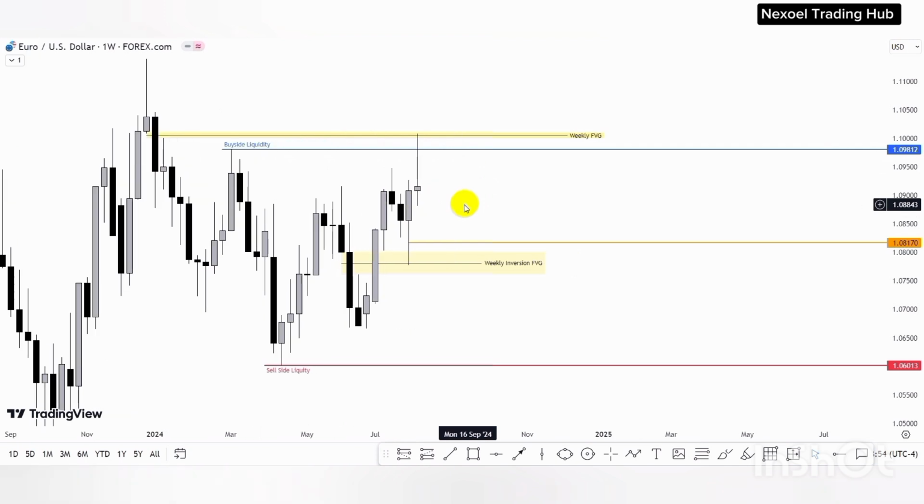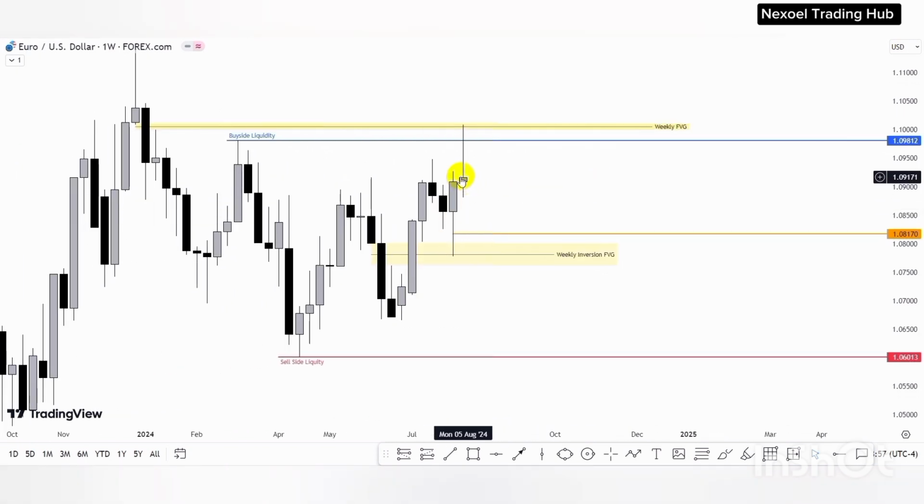But actually what we expected was to see price push back to the downside first to this price level that we are seeing here, which is the 1.08170 price level, before we see price giving us the bullish movements to the upside to come raid the buy side liquidity and mitigate the weekly fair value gap. But then last week price just took off, just the way price took off in the dollar index to the downside. So also in the EURUSD, we just had the massive bullish move to the upside, and then price took out the buy side liquidity, mitigated the weekly fair value gap.